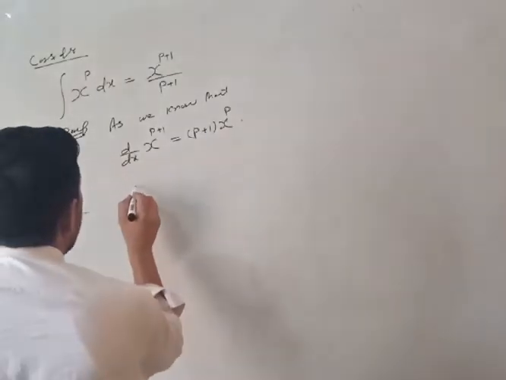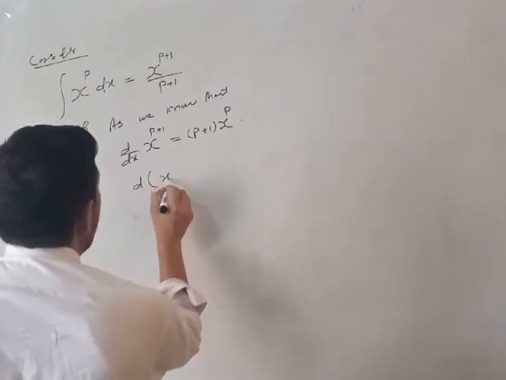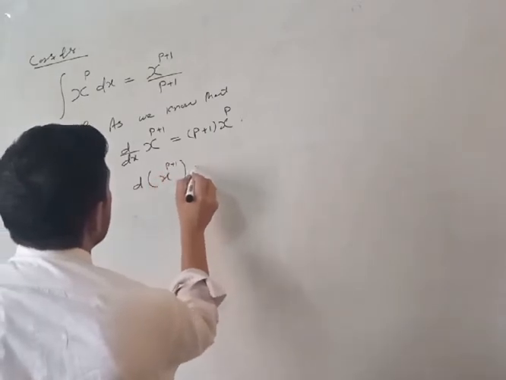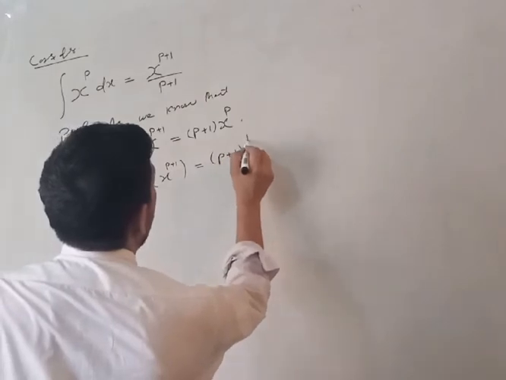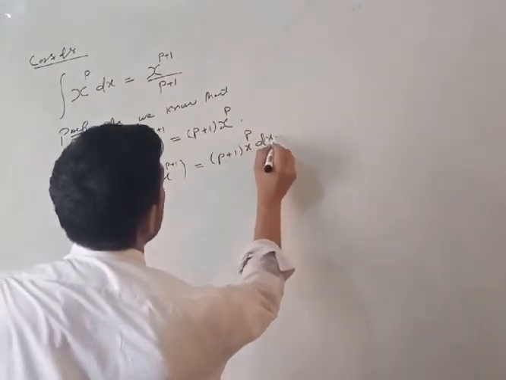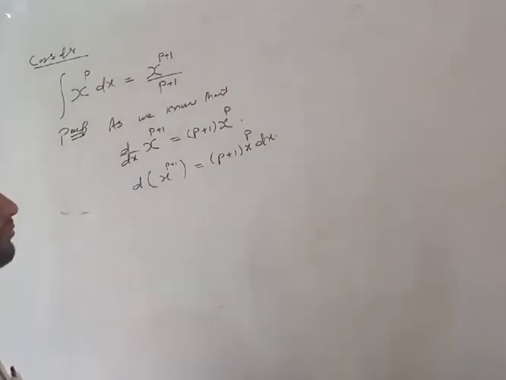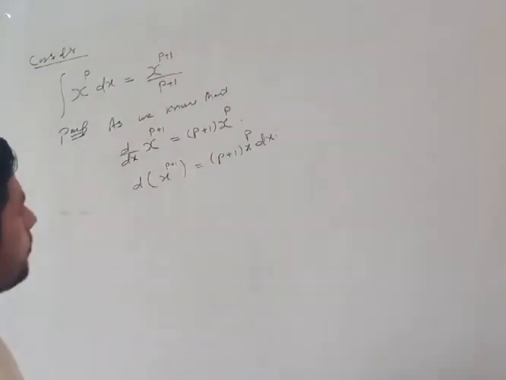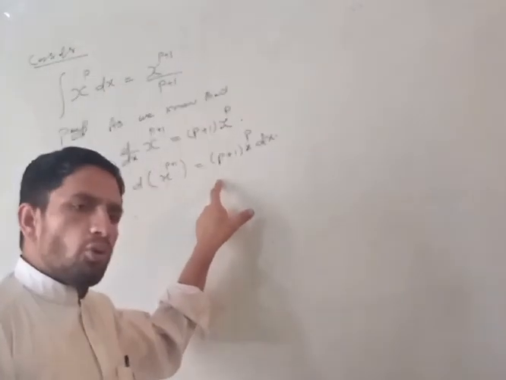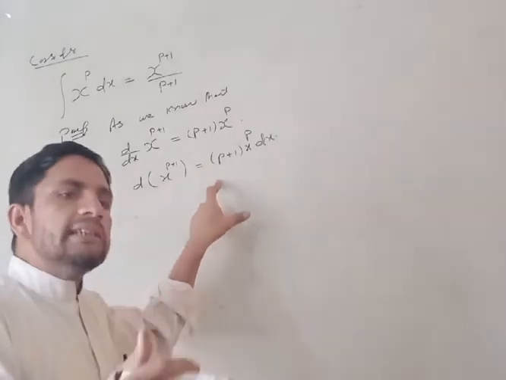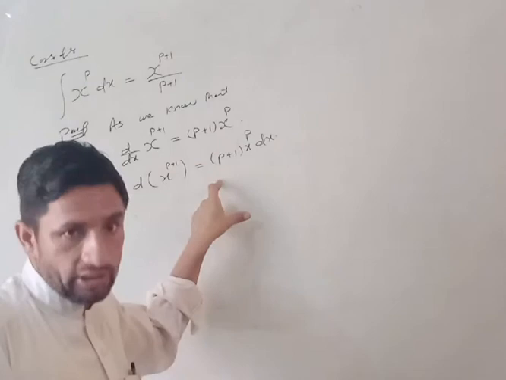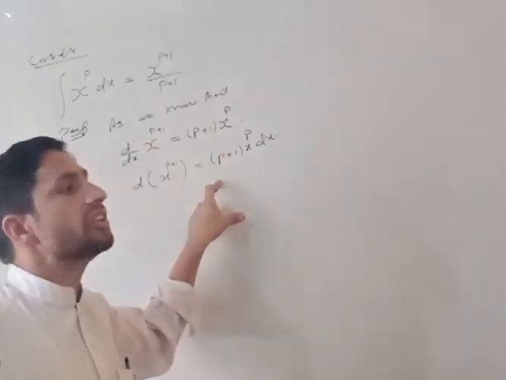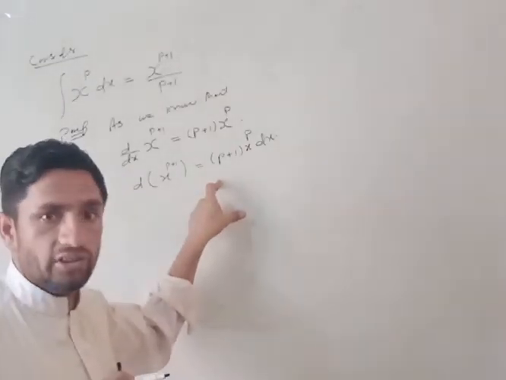And now I write this as d of x power p plus 1 equals p plus 1 into x raised to the power p into dx. And also we know that integration and derivative are reverse processes of each other.